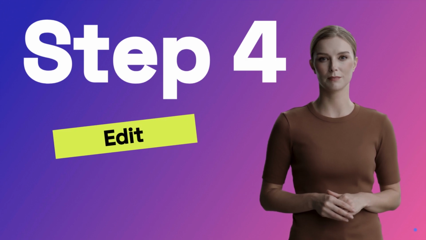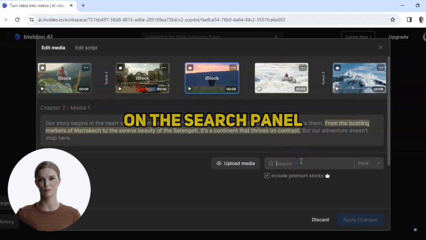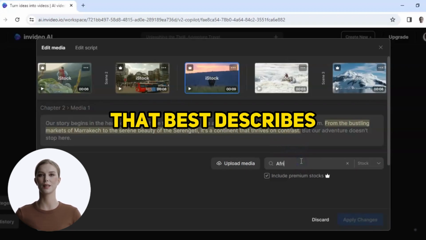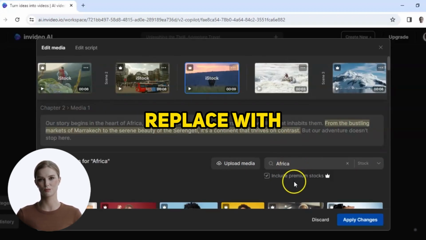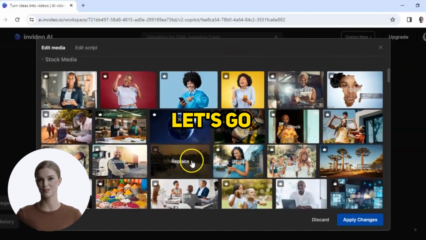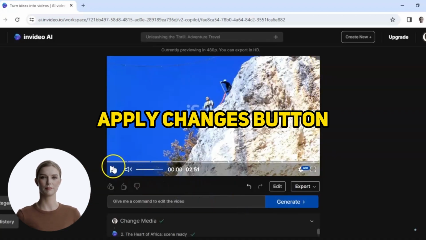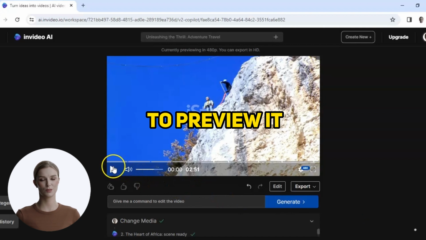That was good. Step 4, edit the video. To edit our video, click the Edit button under the preview screen. On the search panel, type a keyword that best describes the current scene we want to replace with. Now, let's choose from the available media choices provided. Let's go with this one. Then, let's click the Apply Changes button. And click the Play button to preview it.